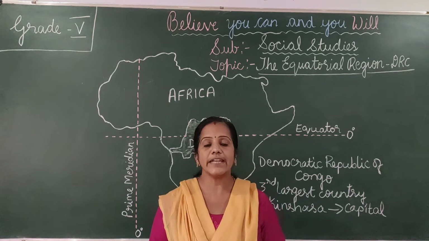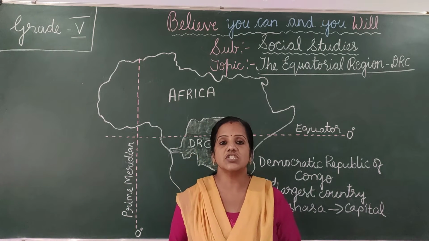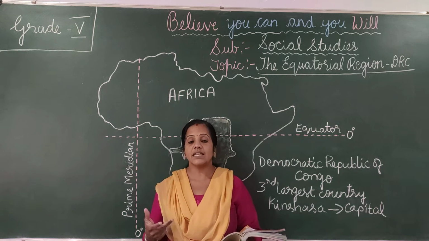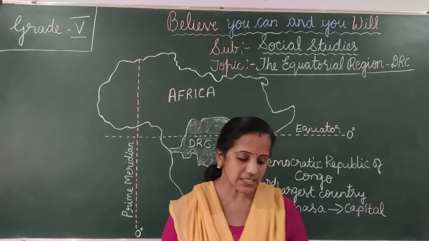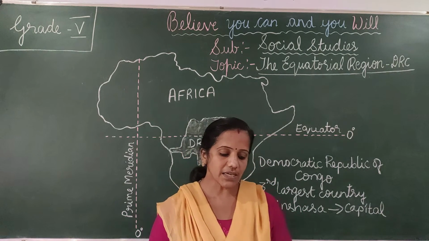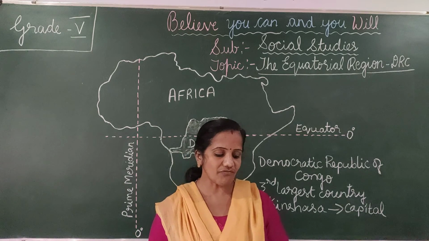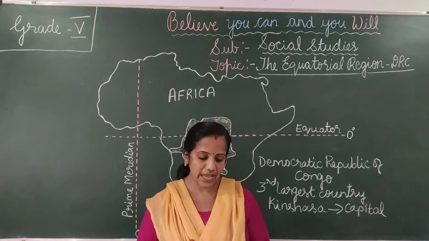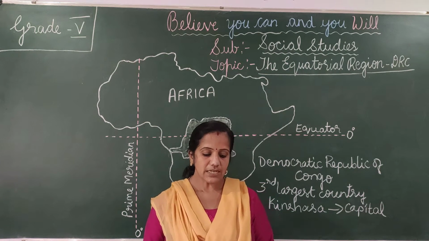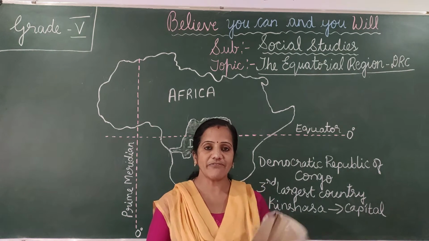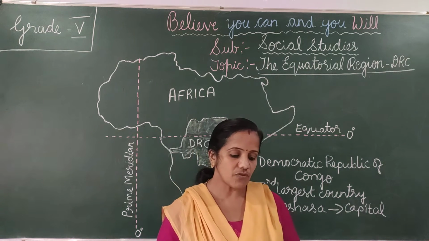Most of the animals of this region are tree dwellers, the animals which live in trees, such as gorillas, monkeys, chimpanzees and baboons. Animals like lions, zebras, giraffes, hippopotamus, rhinoceros, elephants and buffaloes are also found here.